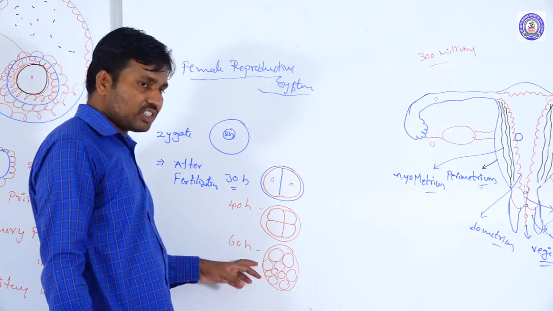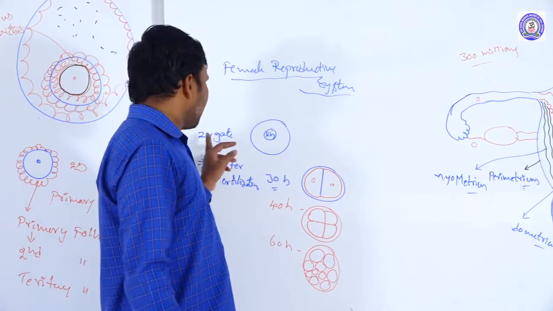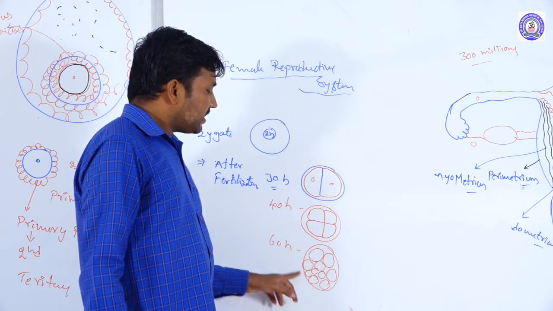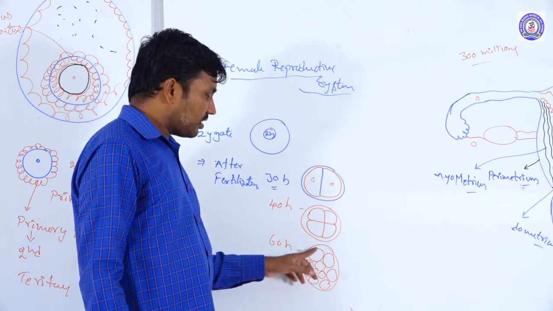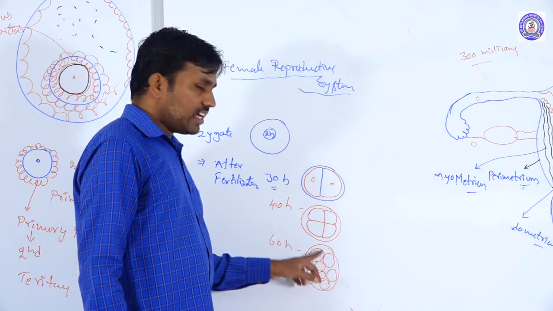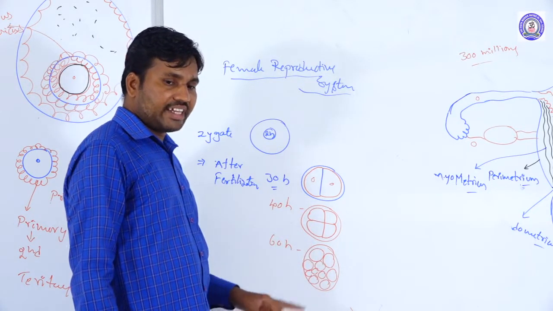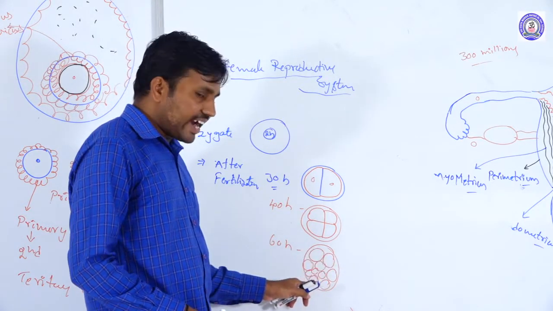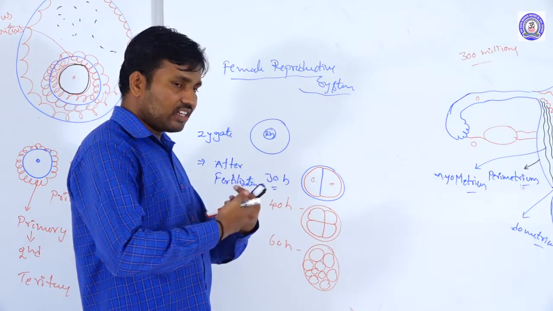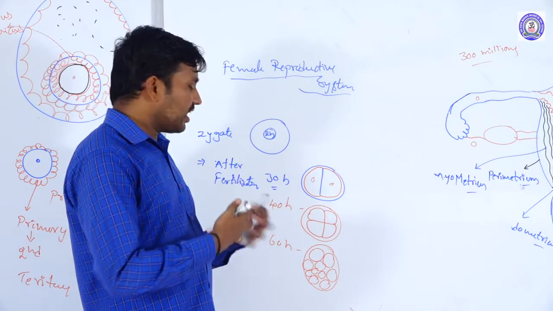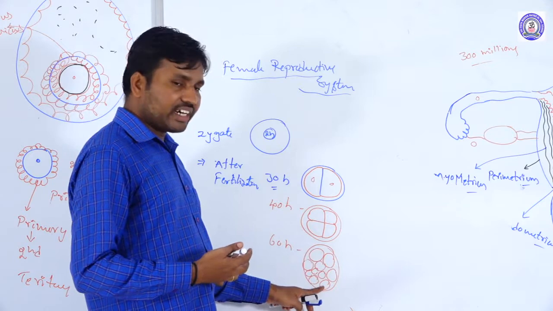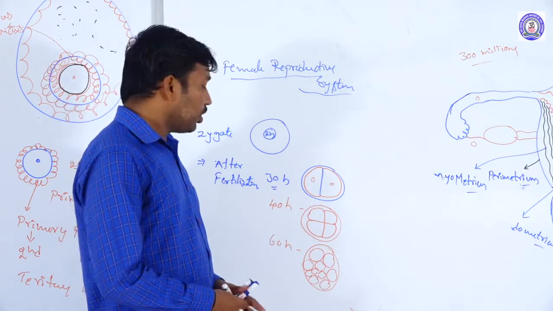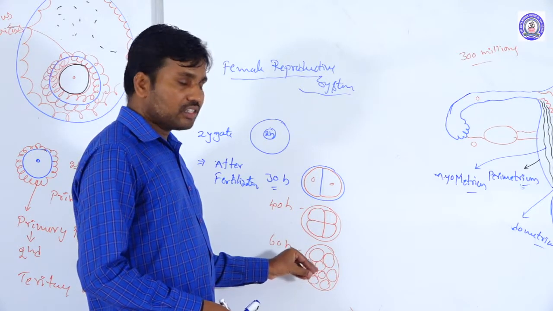At 60 hours the zygote has converted into the 8 cell stage. Here in the 8 cell stage we have the outer cells and the inner cells, arranged in two rows. The outer cell rows form tight junctions between them. The inner cell rows form gap junctions, to supply nutrients to all the cells.